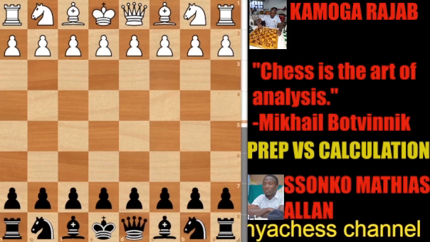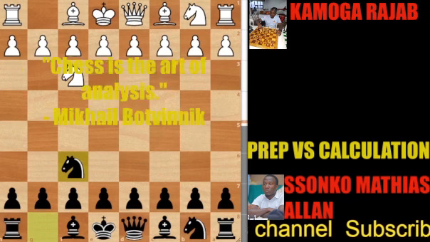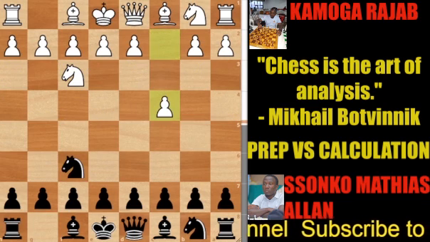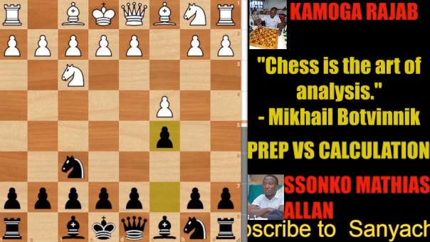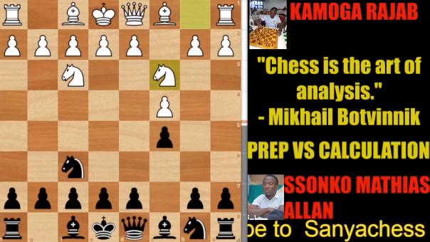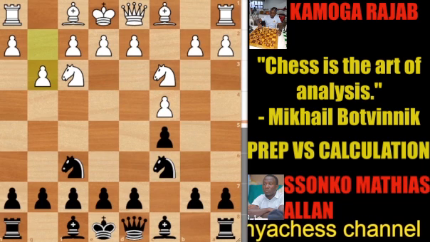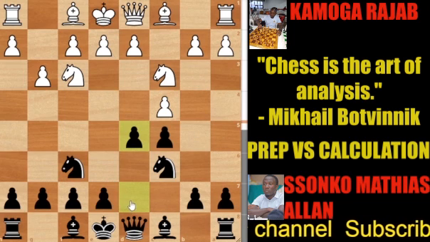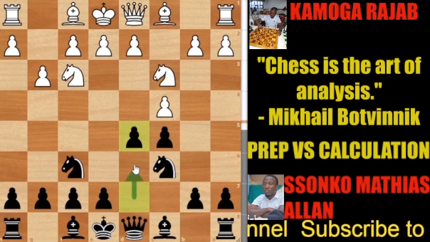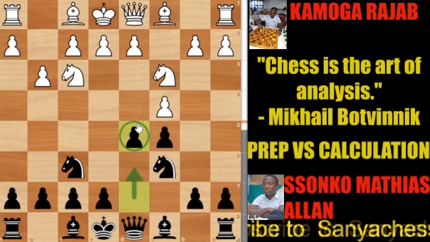Rajab began with knight f3, knight f6, and after c4, c5, we have the English opening, the symmetrical variation. After knight c3, knight c6, this is a line seen many times, g3, d5. Most times the key move which is played in this position is always d6, but this time we see d5 in order to take over the center.